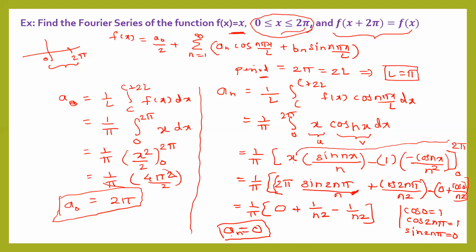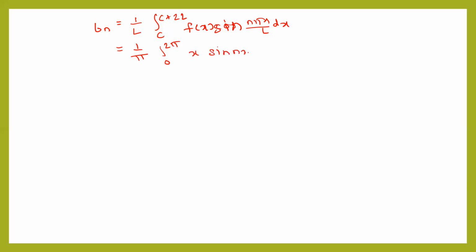Okay. Now let's find the value of b_n. b_n is 1 upon L integral from c to c plus 2L of f(x) sin(n pi x upon L) dx. Now put the values of L and the limits. So this is 1 upon pi, integral 0 to 2 pi, function is x sin. When you substitute L equal to pi, this pi and pi will get cancelled, and this is x sin nx dx. Again use integration by parts here.